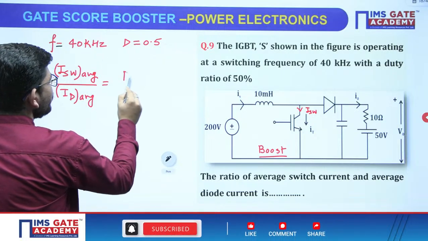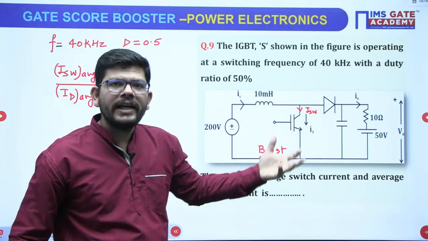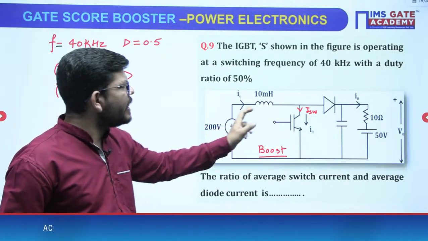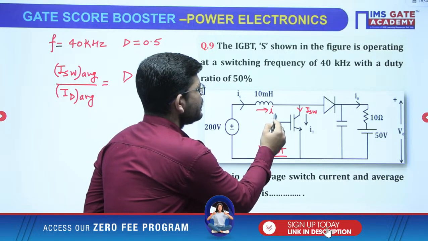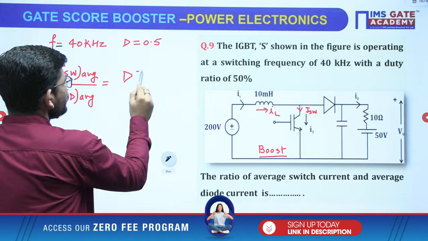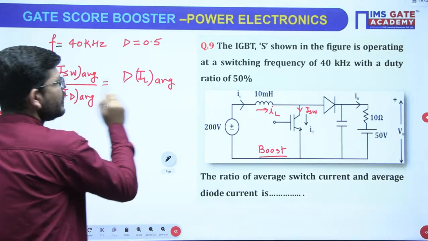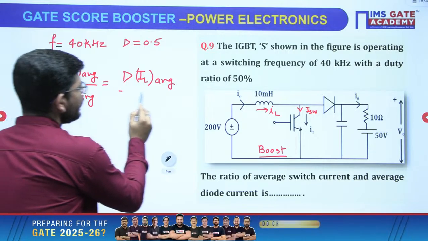On time is being symbolized by the term D, and when it is carrying current, it is carrying the same inductor current, isn't it? So we can calculate the switch current in terms of inductor current, right? D is the term used to symbolize the on period. Switch will be carrying the current during the on period.